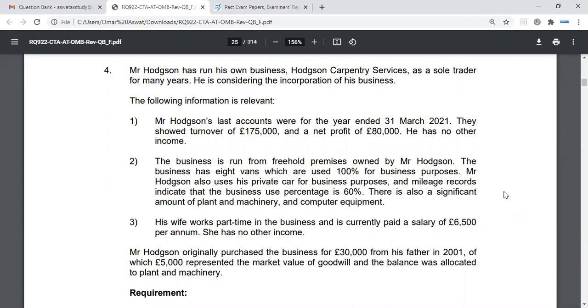Okay, so effectively, subject to the question being directly relevant, everything we spoke about can potentially get you, if it's a 20-mark question, and if they ask for income tax and capital gains tax implications, you can easily get at least 17 marks, I would say.